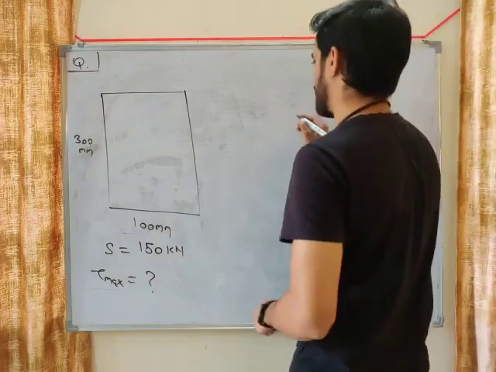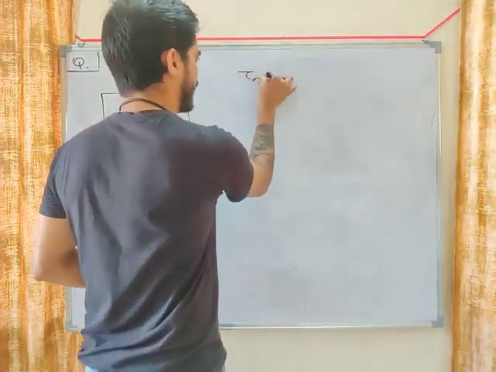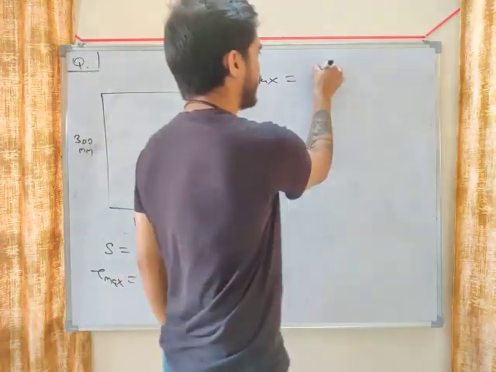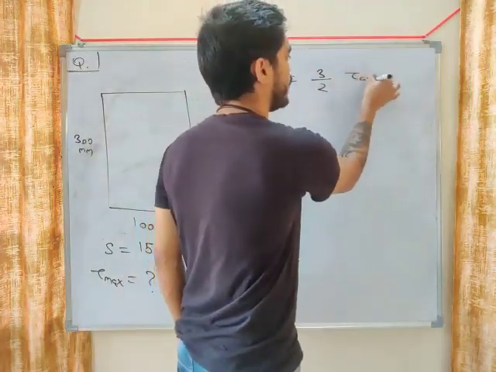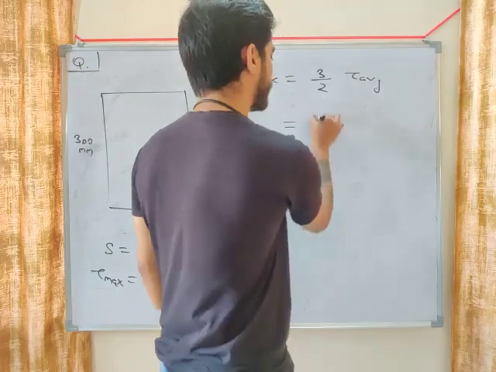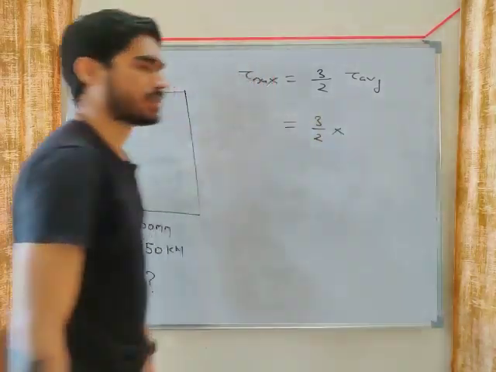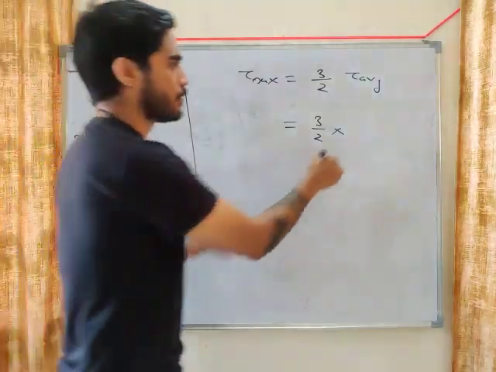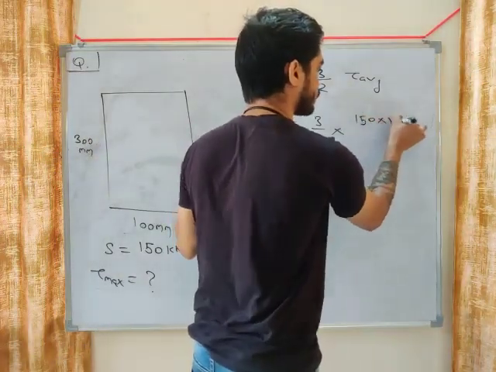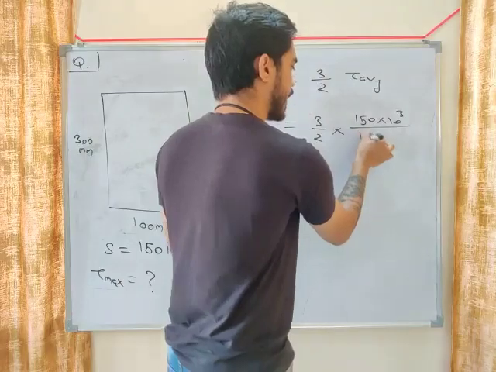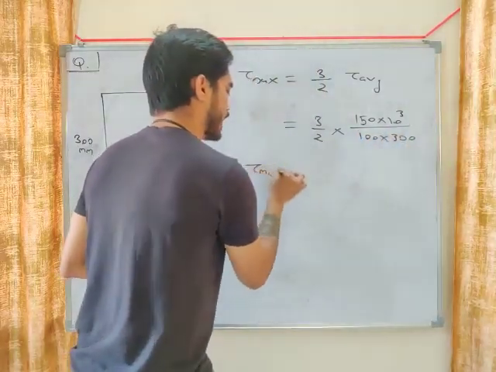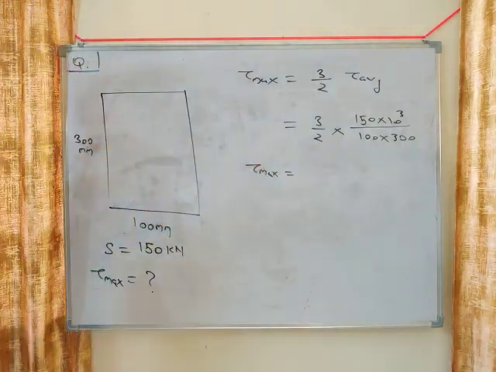So what is the relation, my friend? For a rectangle, tau maximum is 3 by 2, or 1.5 times tau average. Now what will be tau average? Force upon area. What is the force? 150 kilonewton. Convert it into Newton. What is the area? 100 mm into 300 mm. So from here you can easily calculate tau maximum.